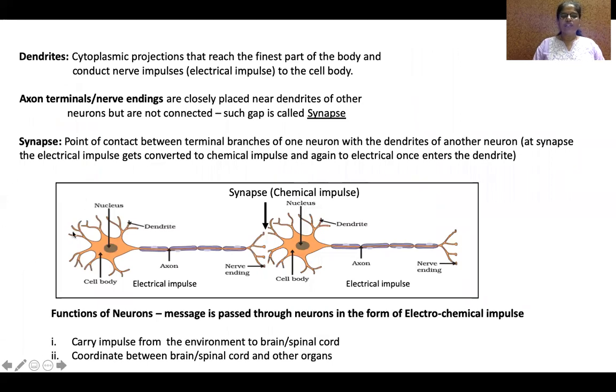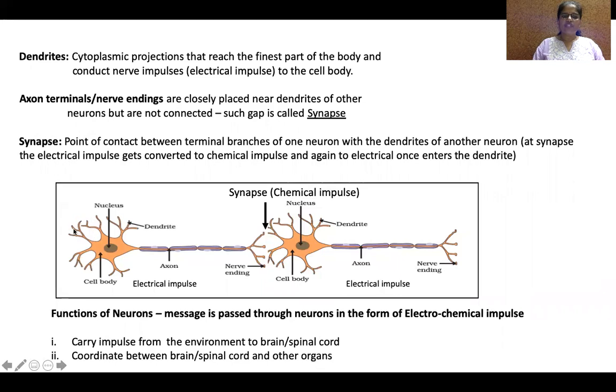In neurons, the dendrites are the cytoplasmic projections that reach the finest tip of the body. If it is the hand, the tip of the nerve endings. These nerve endings are called the dendrites that reach every corner or finest part of the body, which conduct nerve impulse to the cell body, and it receives the stimulus.